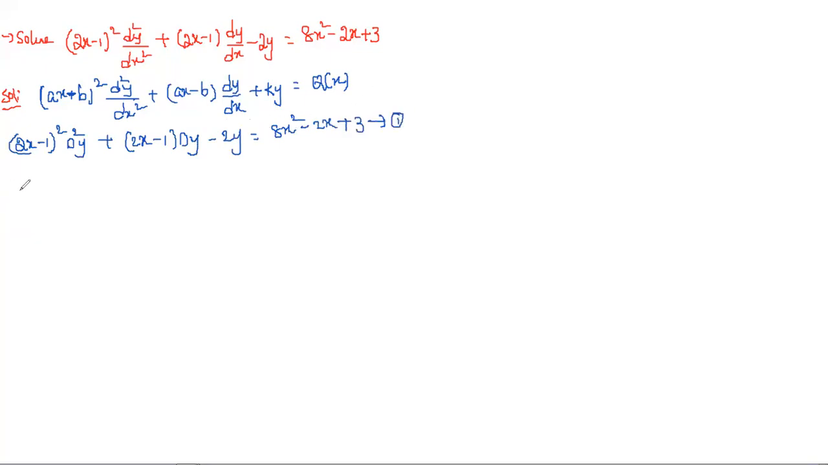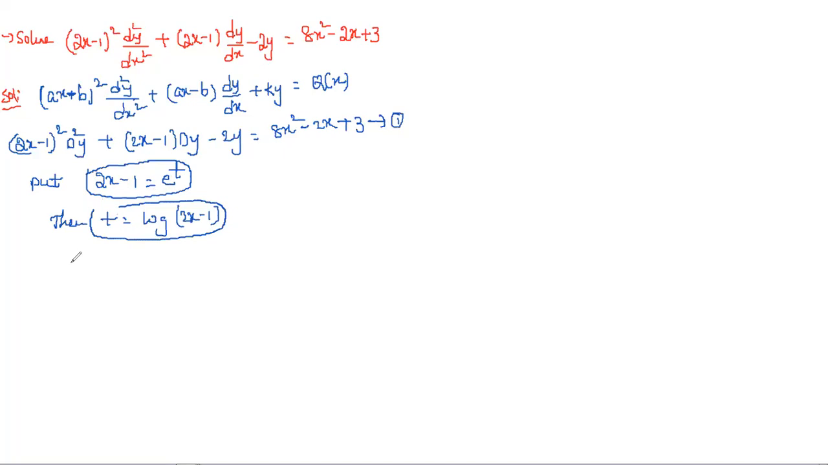For converting into a linear differential equation with constant coefficients, we have to take the assumption: put 2x minus 1 is equal to e power t. And next, by taking log on both sides, we will get t is equal to log of (2x minus 1). So that simply what we'll get?